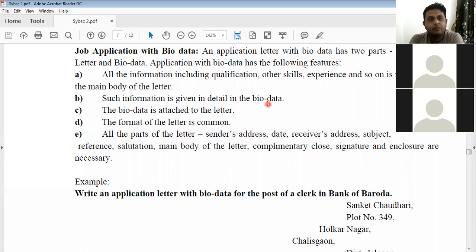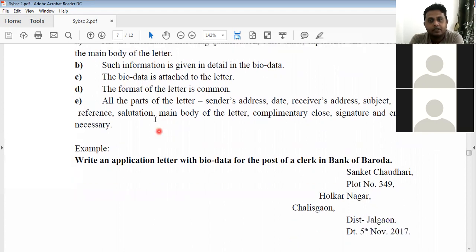The candidates mention that, sir or madam, I am attaching a separate sheet of biodata, separate sheet of resume, separate sheet of CV along with this application letter. Please go through it, right? Biodata is attached to the letter, right? The format of the letter is common. All the parts like sender's address, date, receiver's address, subject, reference, salutation, main body of the letter, complimentary clause, its signature and enclosure are necessary.